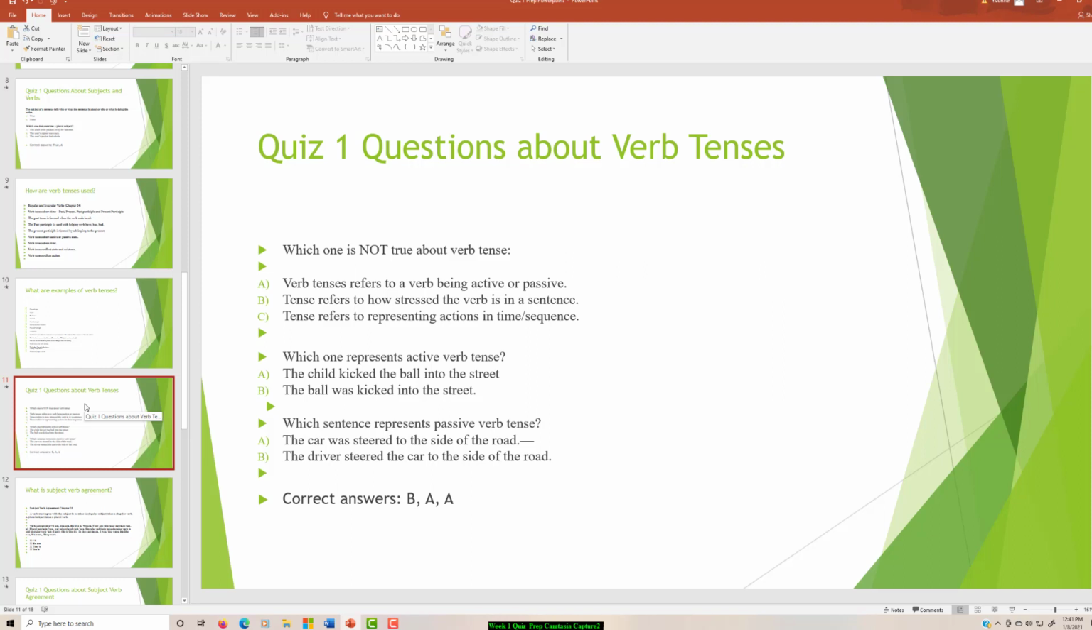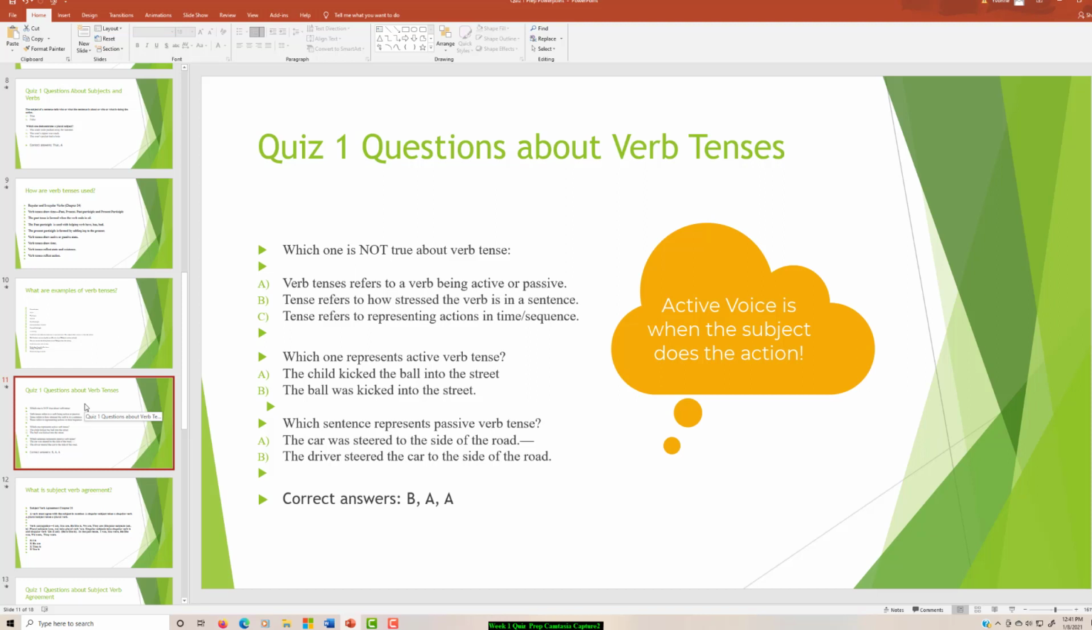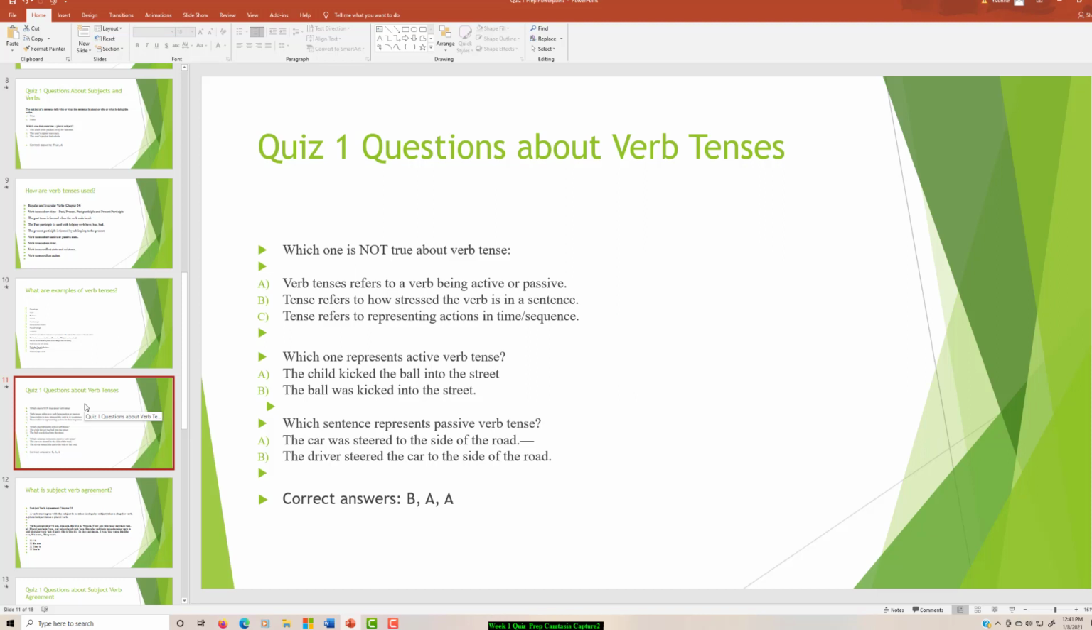Which one represents active verb tense? A. The child kicked the ball into the street, because the subject, the child, is doing the action of kicking the ball. Which represents passive voice? It's A. The car was steered to the side of the road.